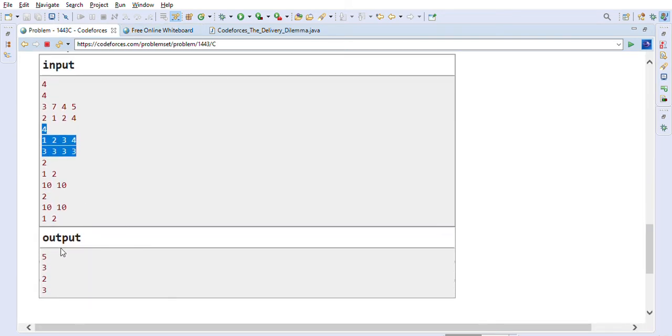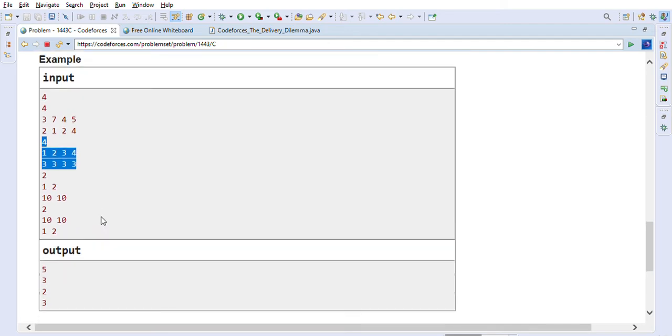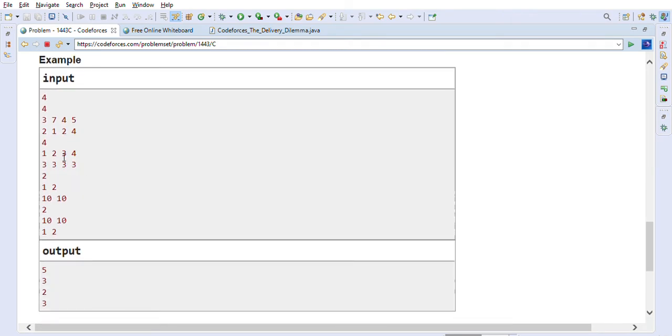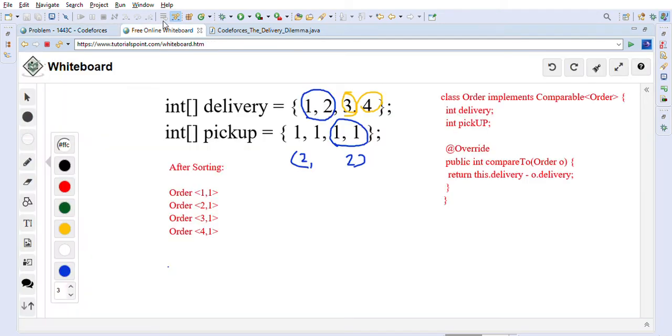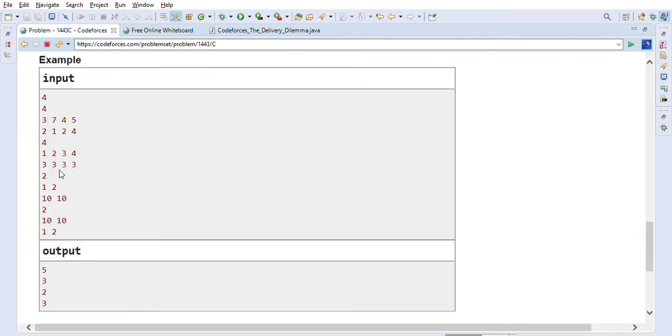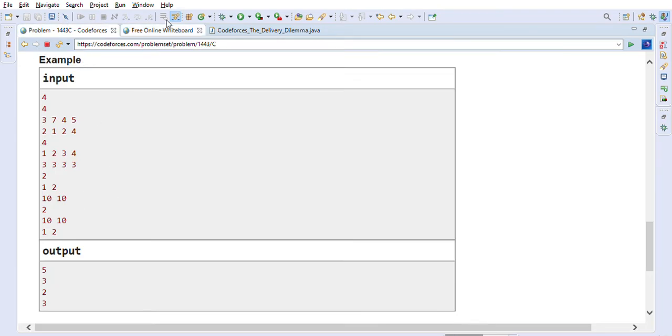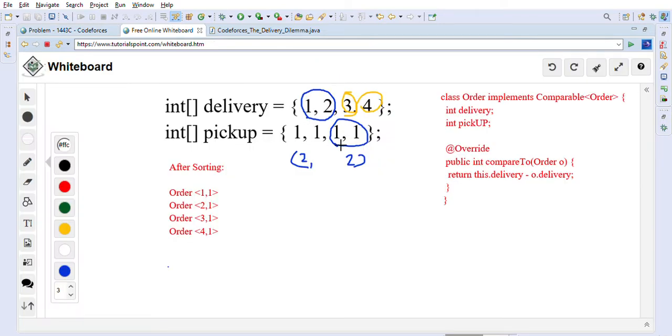So we are seeing 1 2 3 4. This is the example that's not actually given here, I think. This is another example that I created, not the one which is given. This is to explain the logic of how we can solve the problem.